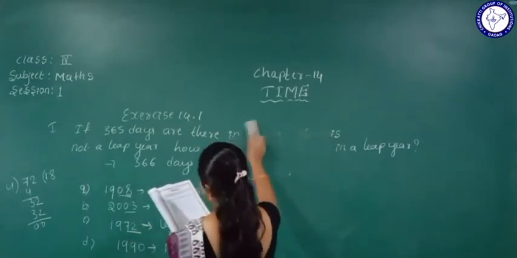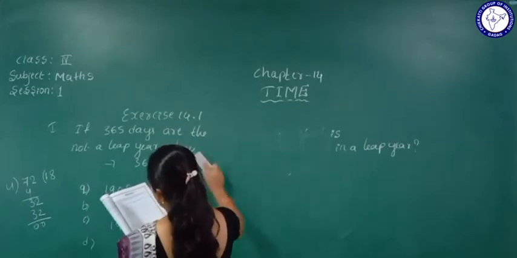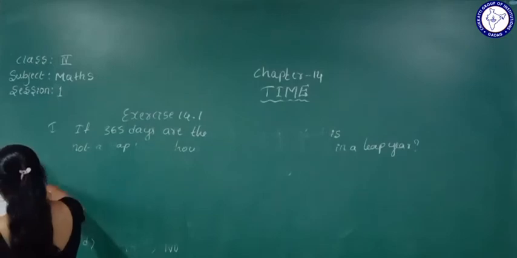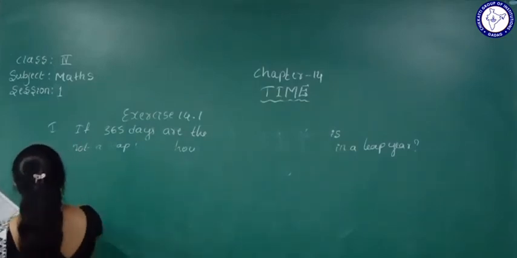Next, they have given here the third question: how many leap years are there from 2013 to 2025?